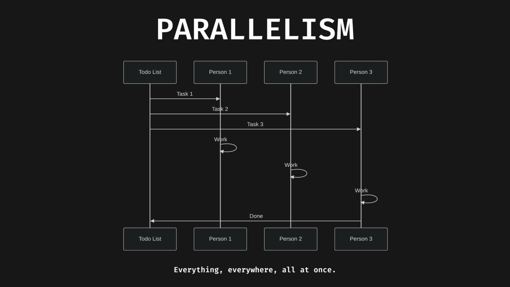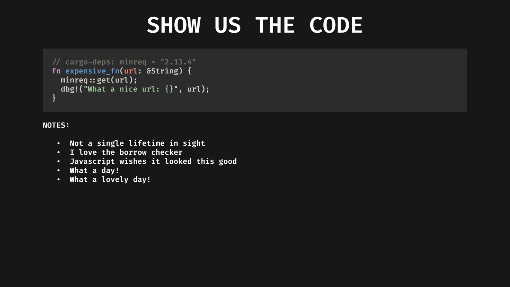This is a critical pain point that we will come back to later. Okay, finally, some code. Let's say we have an expensive function. Perhaps it makes a network request, like here, that we want to run in the background while we do other things. To do that, you might reasonably reach for async, like in other languages. Let's see what async looks like in Rust.